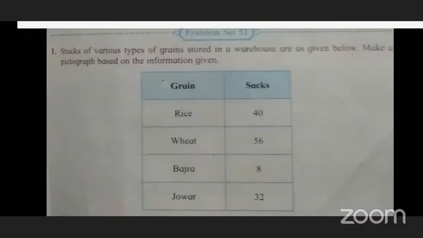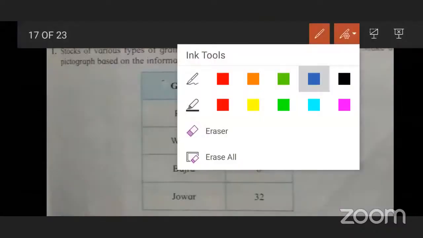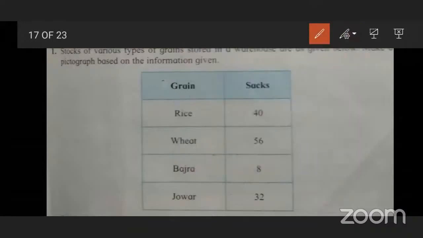Very good. They asked us to make a pictograph of this information given. It is very easy. You have to observe the figure, the pictograph, and see what information is given: what types of grain are stored in the warehouse, what sacks are there, and how many sacks there are.